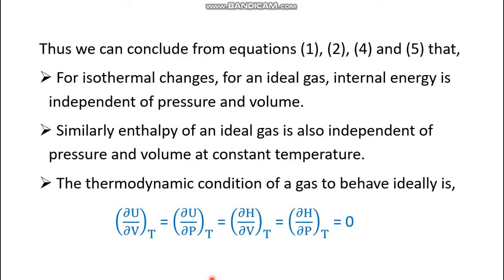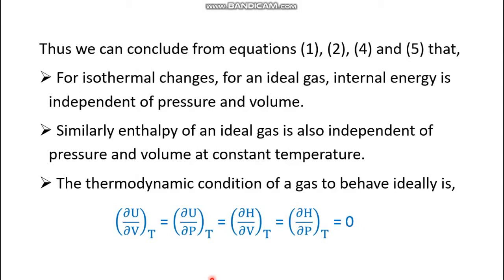So we can conclude from equations 1, 2, 4 and 5 that for isothermal changes of an ideal gas, internal energy is independent of pressure and volume. That means if pressure or volume, any one of them, changes at constant temperature, then internal energy would not change at all. That means ∂U/∂V at constant T and ∂U/∂P at constant T are 0.